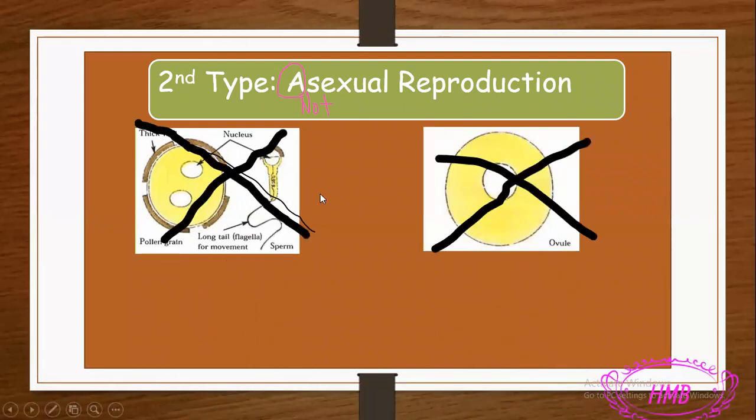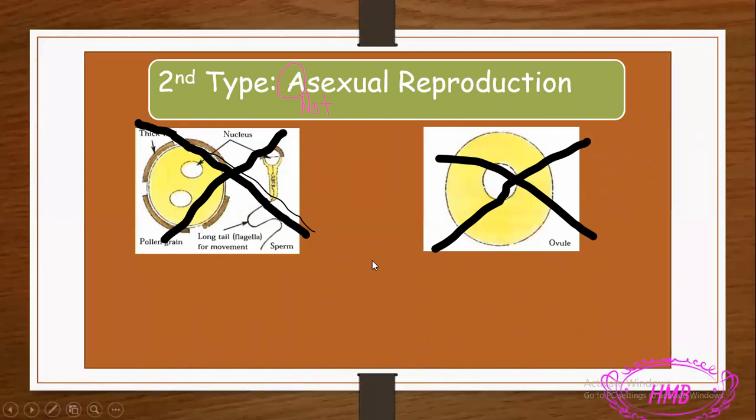So, we have both sex cells, the ovule and the sperm. When I have asexual reproduction, meaning not sexual reproduction, that means no sex cells. That's why we put an X on the sperm and an X on the ovule. These two cells are not involved in this reproduction. They don't have any job. They don't have any role in this reproduction.